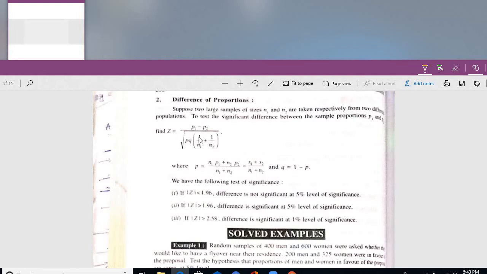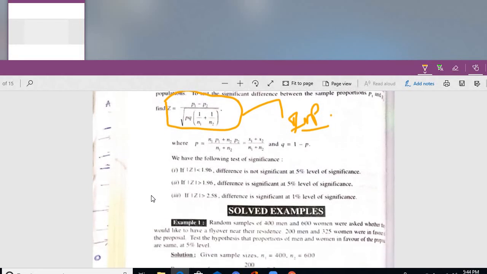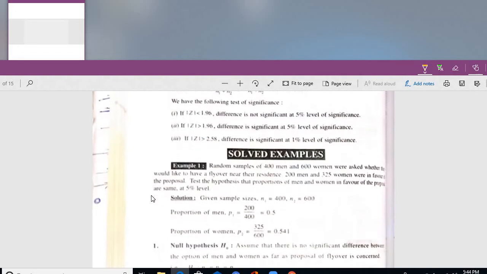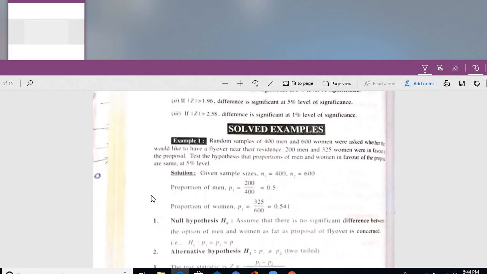This is the formula for the test statistic. You have to remember this formula. It's an important formula. Just for identification, I am writing it like this. Now, see the problem, one example I will narrate here.